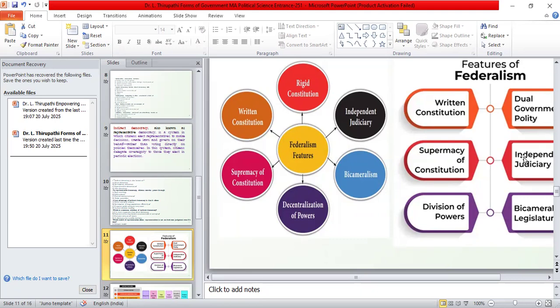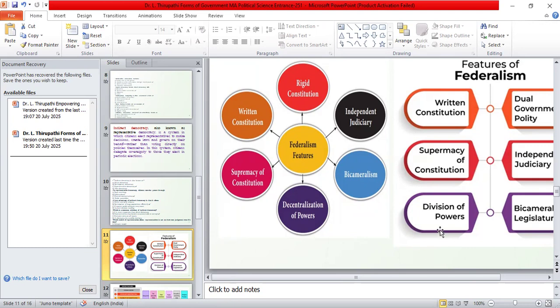What does independence of the judiciary mean? It means nobody can interfere in the functioning of the judiciary, and nobody can remove the judges without the proper approval of the majority of the MPs in the Lok Sabha and Rajya Sabha. That means they have constitutional protection, they have autonomy, they have full freedom while exercising their duty. They do not fear anybody or any organization. That is called independence of the judiciary.